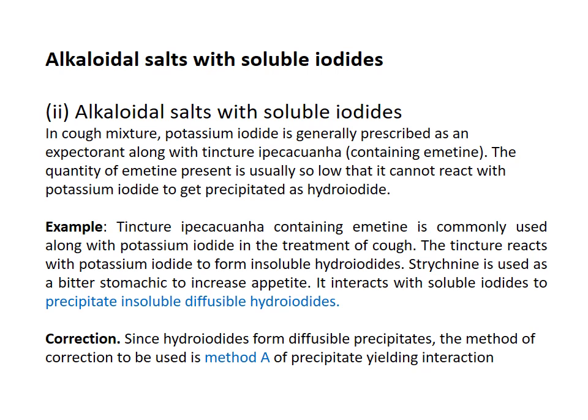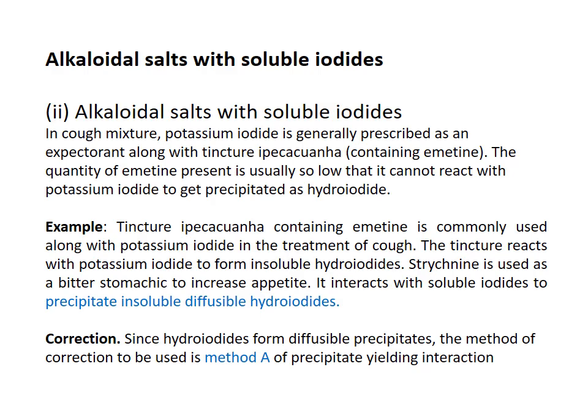The tincture reacts with the potassium iodide, and we know that tincture ipecacuanha contains emetine as an alkaloidal substance. So this emetine reacts with the other ingredient, such as potassium iodide. Then what happened? An insoluble hydroiodide gets precipitated. Clear?